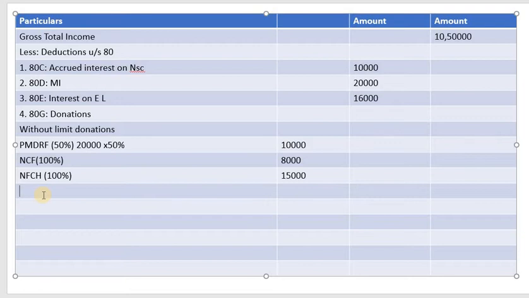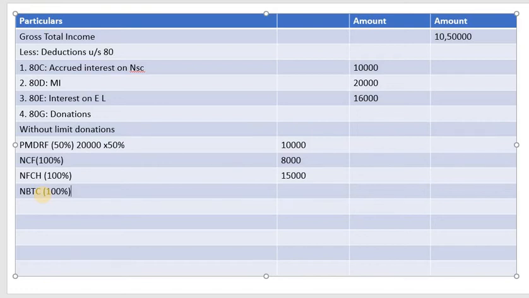limit. Then National Blood Transfusion Council. Again here it is also 100%. So if you could remember what are the 50% without limit donations, then it is easy to remember 100% donations. So in 50% there are only 5. Okay, one is Prime Minister Drought Relief Fund. Then you have to remember all the Prime Ministers, Nehru, Rajiv Gandhi, Indira Gandhi. Then it is easy to remember for you.